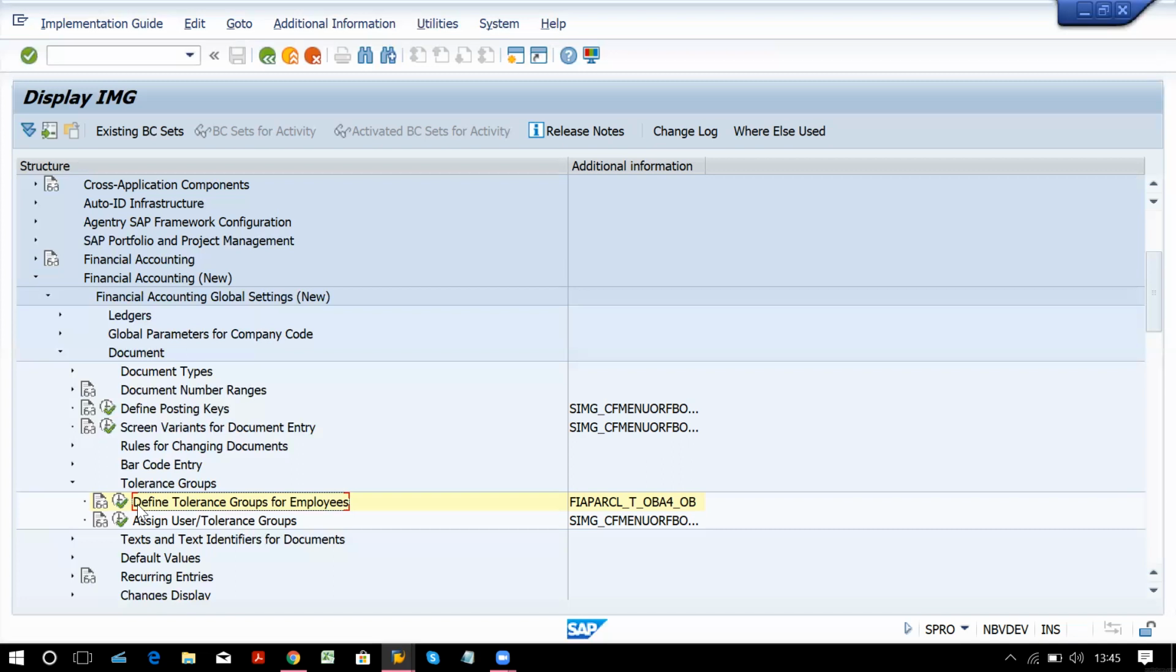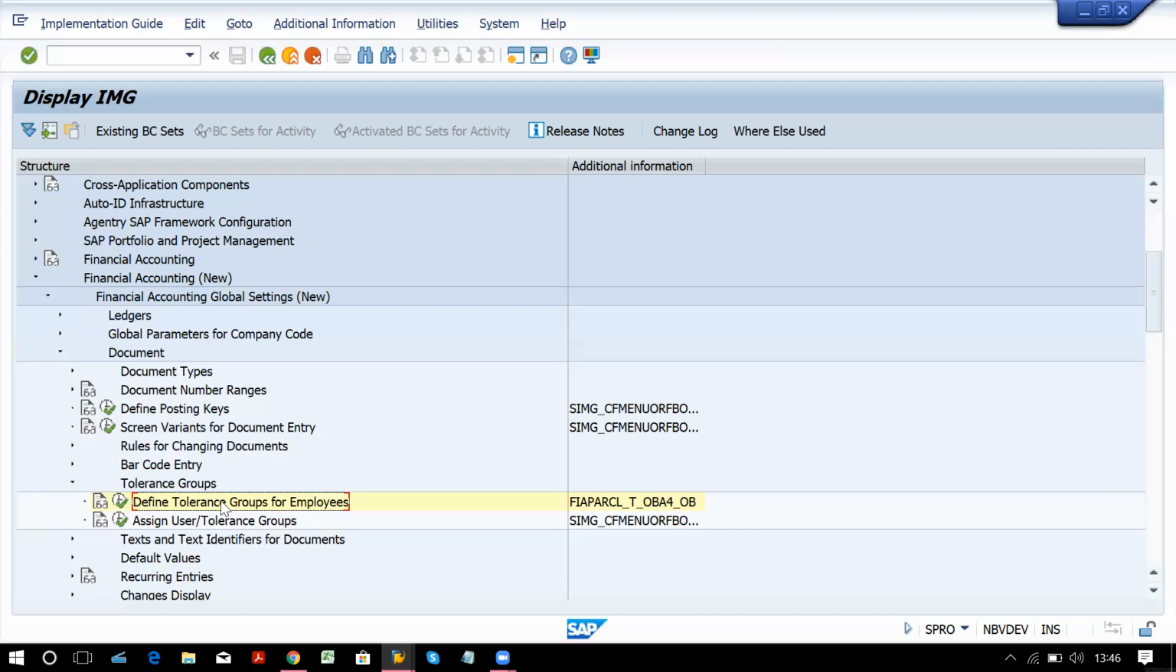Then we have tolerance group for customer vendors. If we have invoices from customers, vendors, and there is any payment difference in those invoice payments, how much will that difference be tolerable? That limit you can set for customer vendor. We are going to see everything in detail.